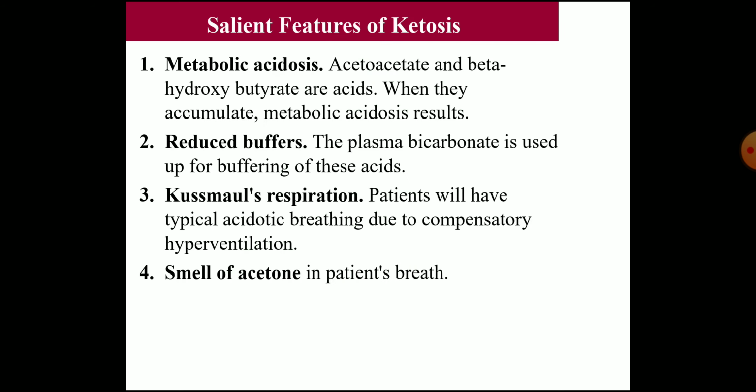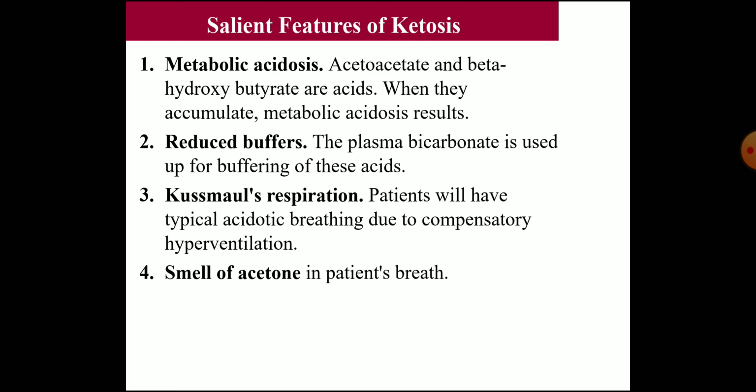Now, you know what is ketosis. So, first you have to write ketonemia, ketonuria, and smell of acetone in breath. Then you have to write the conditions, that is diabetes mellitus, starvation, and hyperemesis, three main conditions, how they are formed, and how excess ketone bodies are developed in this case. Then you have to write the salient features of ketosis.